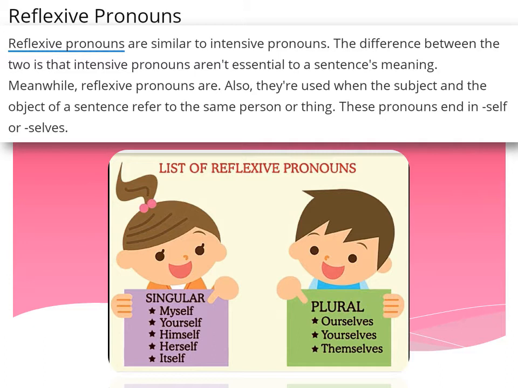So there is a slight difference between reflexive and intensive pronouns. When intensive pronouns are used in a sentence, it doesn't change the meaning of the sentence, but when reflexive pronouns are used, the changes can be seen in the sentence. List of reflexive pronouns: singular, myself, yourself, himself, herself, and itself. And in plural category, the reflexive pronouns are ourselves, yourselves, and themselves.